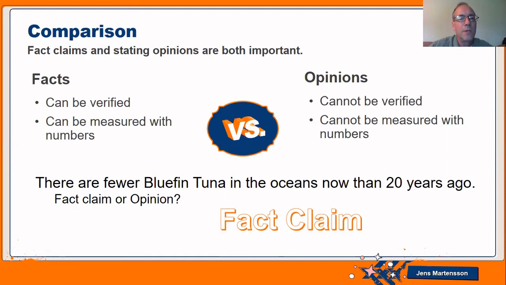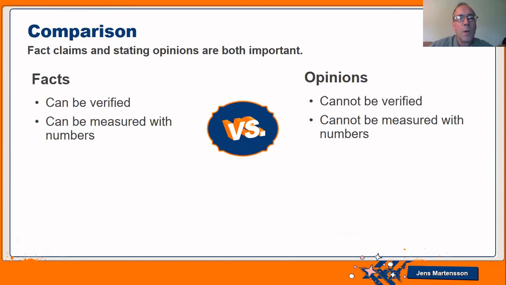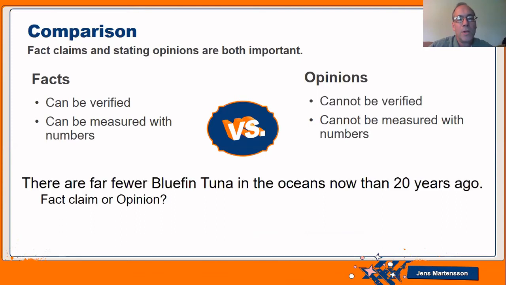Okay, how else can we tell? Well, here's another example. What about this statement? There are far fewer bluefin tuna in the oceans now than 20 years ago. You see the difference between this statement? There are far fewer now than 20 years ago.